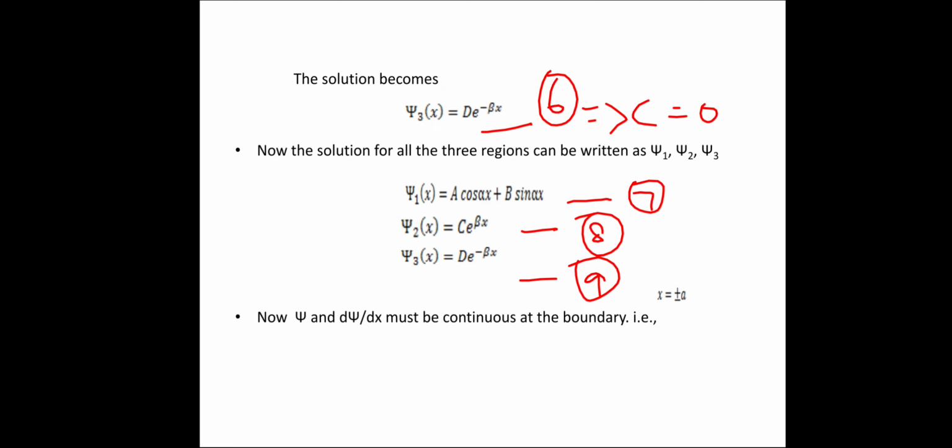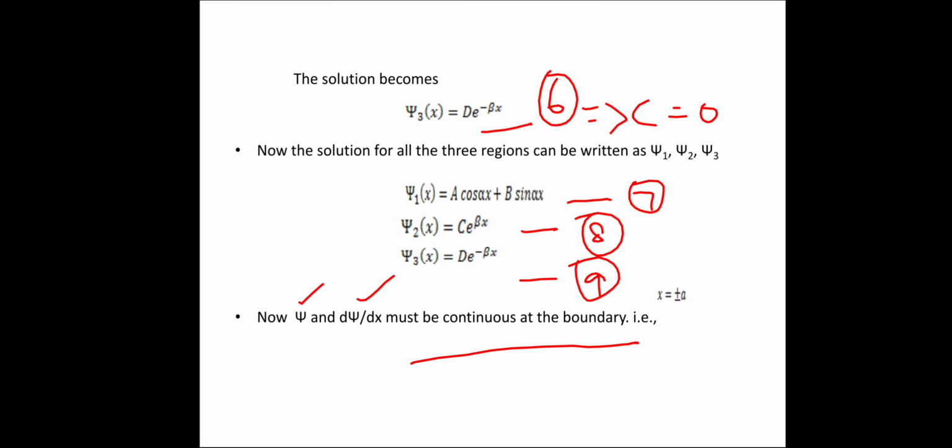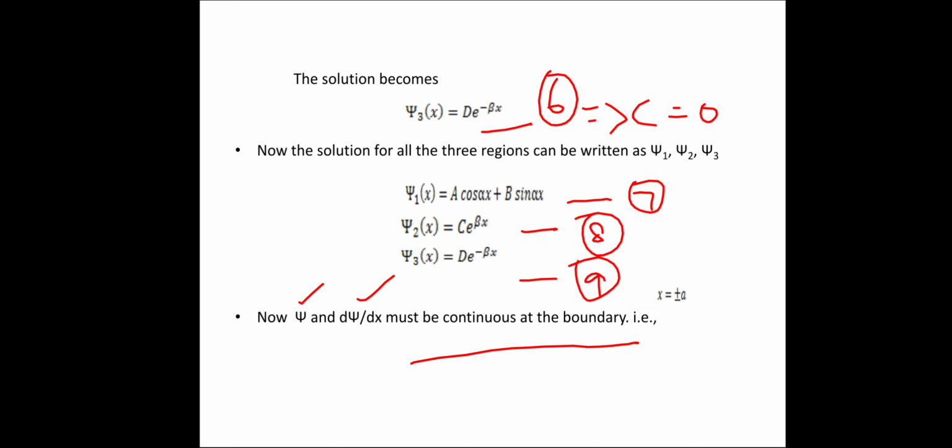Now, since we know that psi and its derivative d psi by dx must be continuous at the boundary, as one of the properties of the wave function, we consider x equal to a, with equation 7 and equation 9.